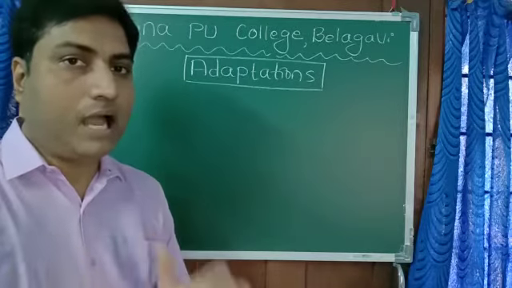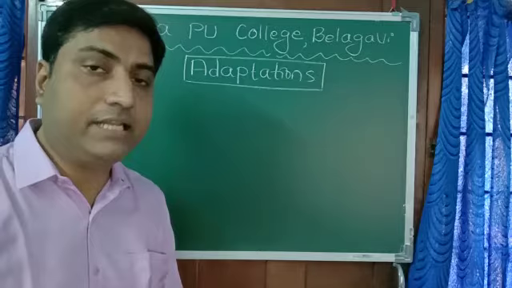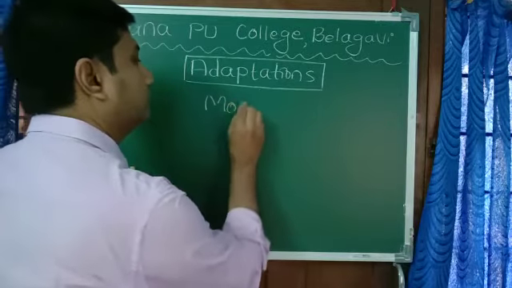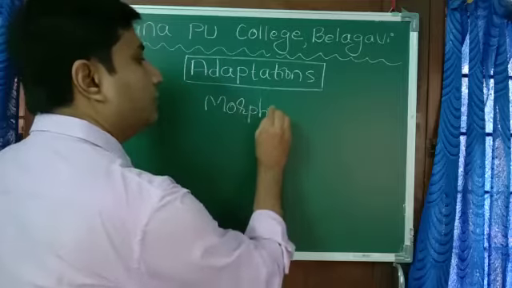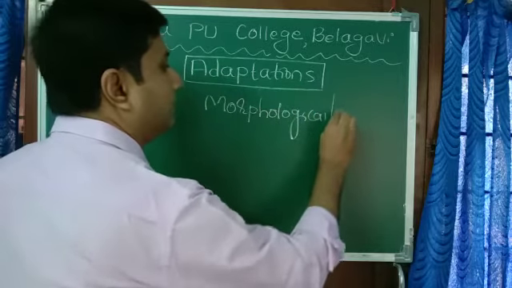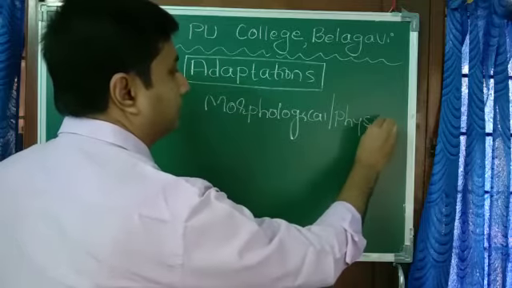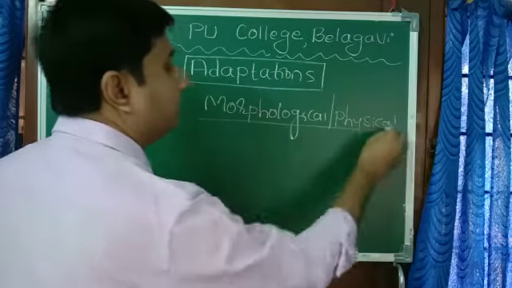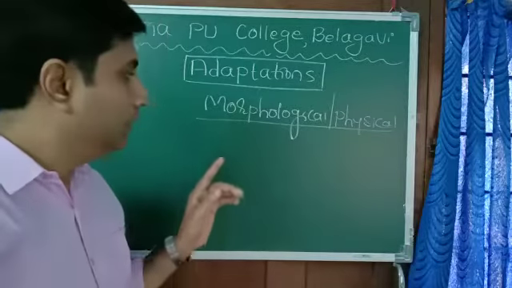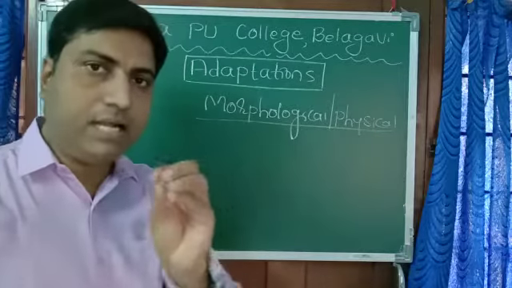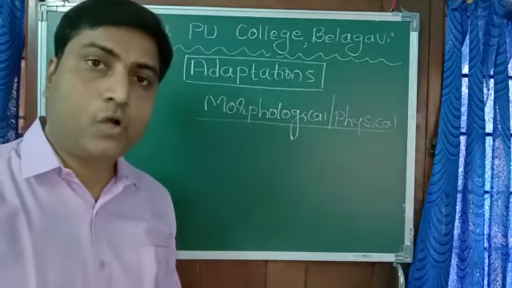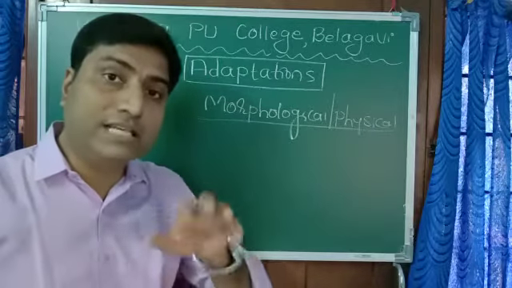Now, the last mode of adaptation, that is morphological adaptation, or physical adaptation. It is in the physical structure, in the morphological structure of the plant or animal body. I'll give several examples. First, I'll take the example of some mammals like whales, some aquatic mammals which live in